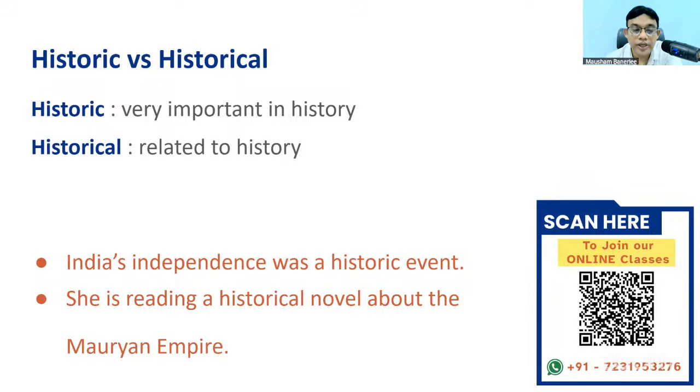She is reading a historical novel about the Mauryan Empire, a novel which is related to the Mauryan Empire. So this is the difference. Historic means something, a date, which is very important in history. The day of India's independence was a historic event. Historical means something related to history. She is reading a historical novel about the Mauryan Empire.